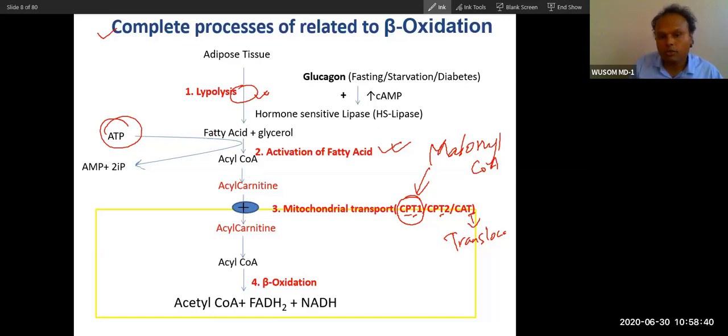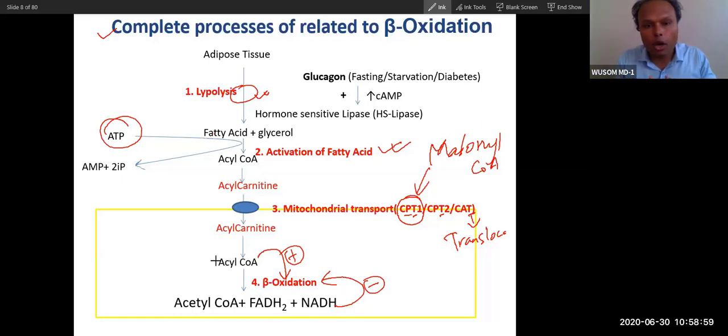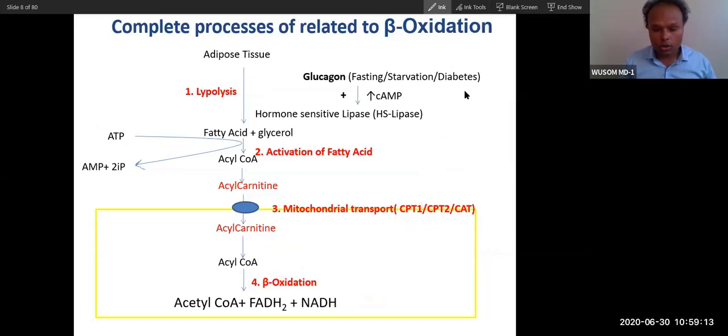Now, what will happen if this fatty acid does not go into mitochondria? There is no chance of beta oxidation, because beta oxidation is activated through feed-forward stimulation by this acyl coenzyme A, and it will be inhibited by feedback inhibition by this. So if you understand this one slide, you will understand the concept of beta oxidation. You have understood the high yield of beta oxidation, and also the high yield of regulation. Did you all understand this slide? Yes.